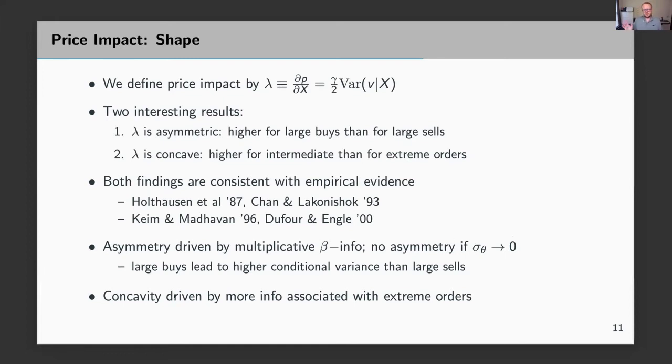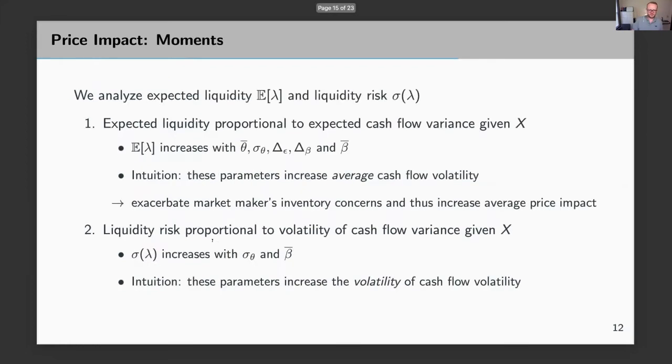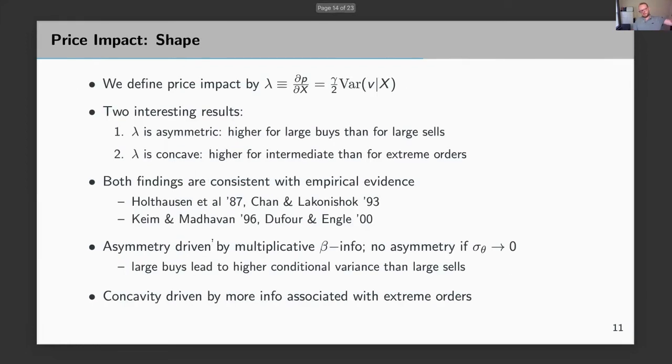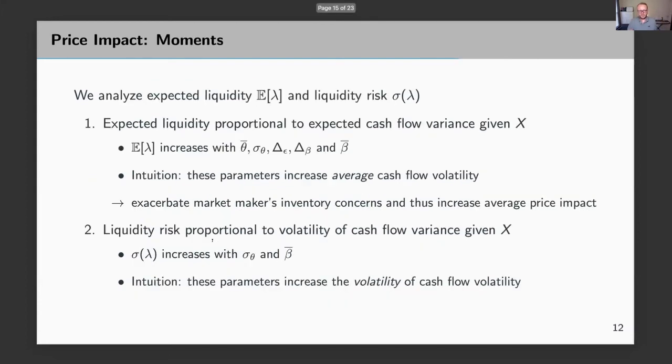For concavity, this is not true. We would still get concavity in price impact, even if beta was just a second additive shock. So that's why we want to emphasize the asymmetry result more than the concavity result. Concavity simply follows from having 2 dimensions of uncertainty. Asymmetry follows from one being beta information.